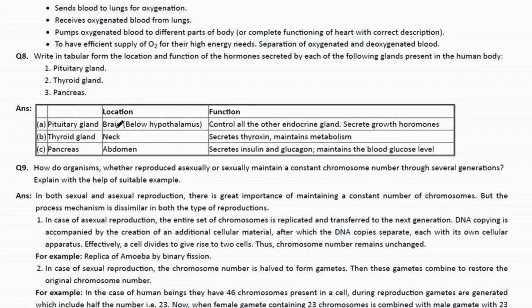The pituitary gland, near the brain, controls all other endocrine glands and secretes growth hormones. The thyroid gland, in the neck, secretes thyroxine and maintains the metabolism. The pancreas, in the abdomen, secretes insulin and glucagon, which maintain the blood glucose level.